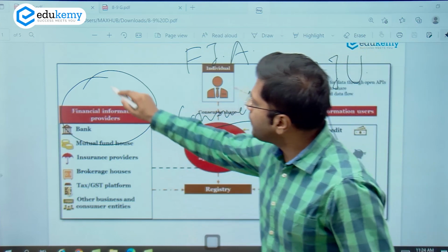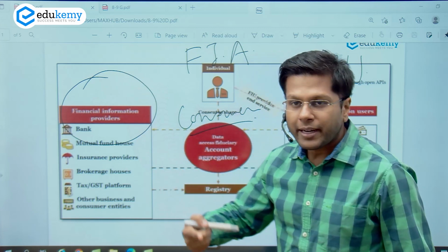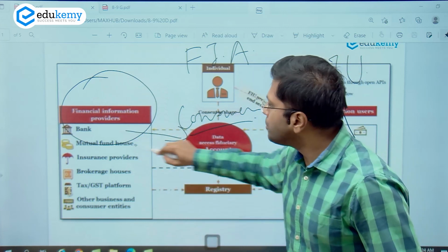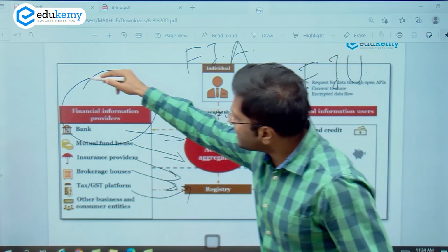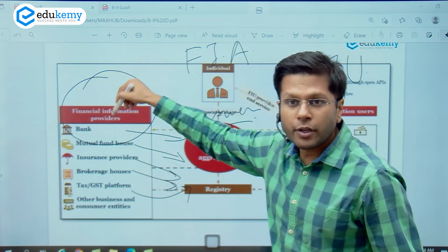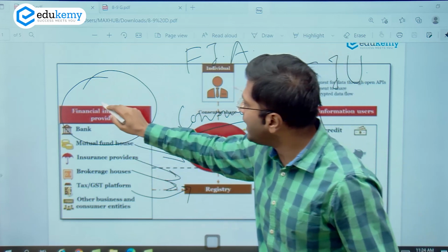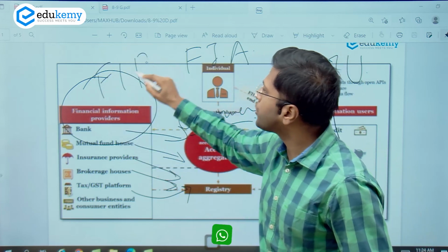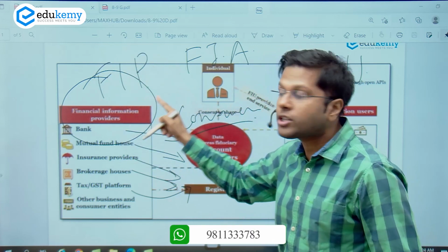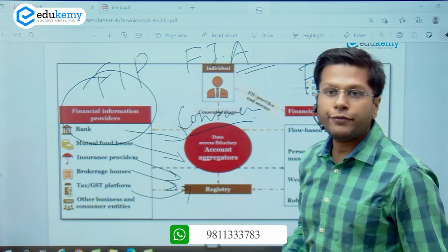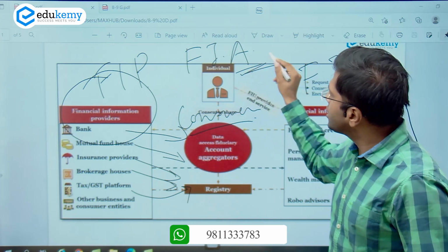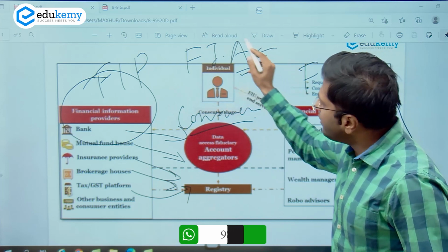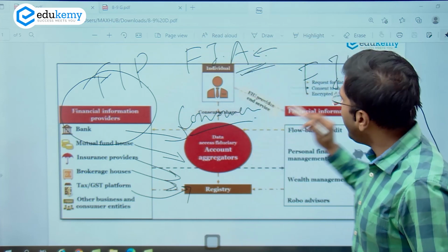Now, there are a lot of people who we pay, right? So we pay to the banks, we pay to the mutual fund, insurance, brokerage, taxation, etc. So these are the places who have our information. My information, right? So they are financial information providers. They will be providing information to the financial information aggregator. And this institution, this NBFC, which will be regulated under RBI, they will be collecting the information. Right? And who will be using it?